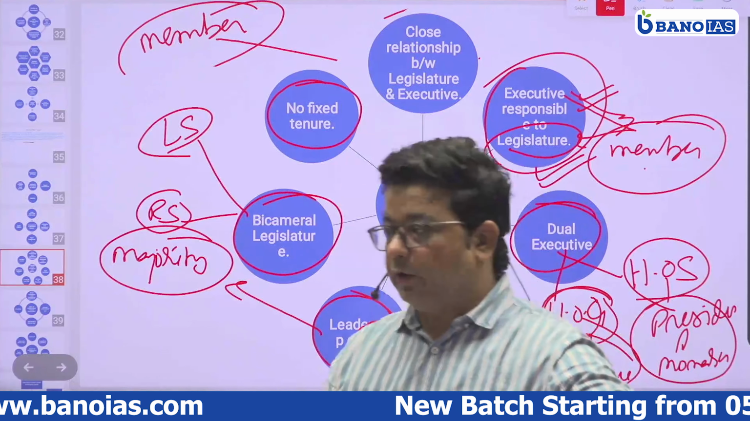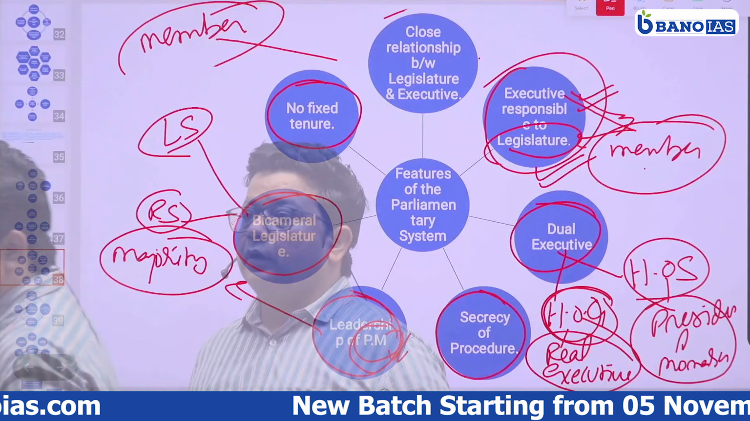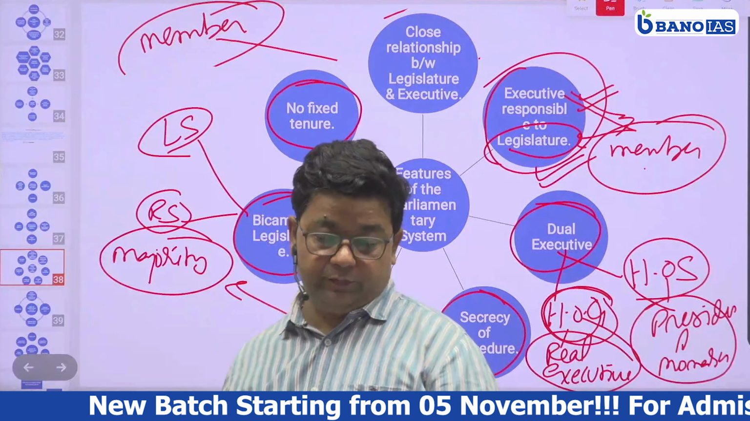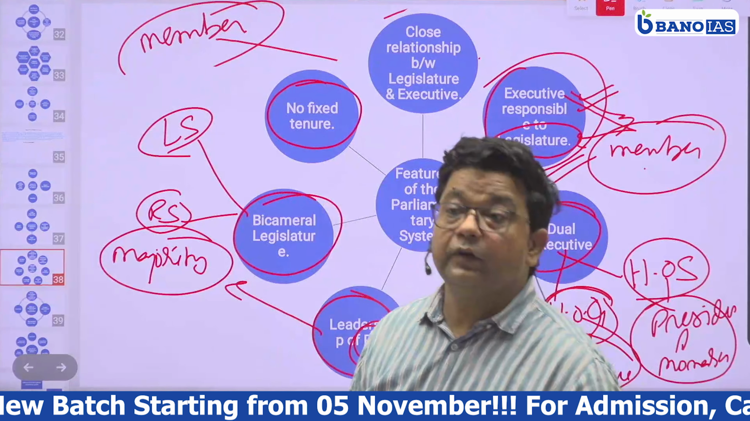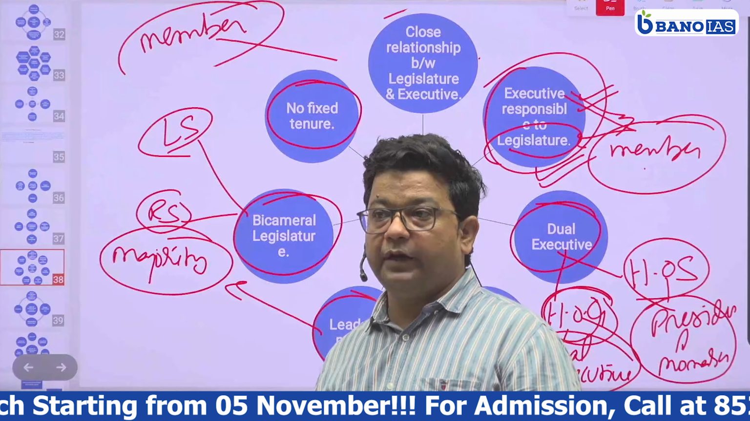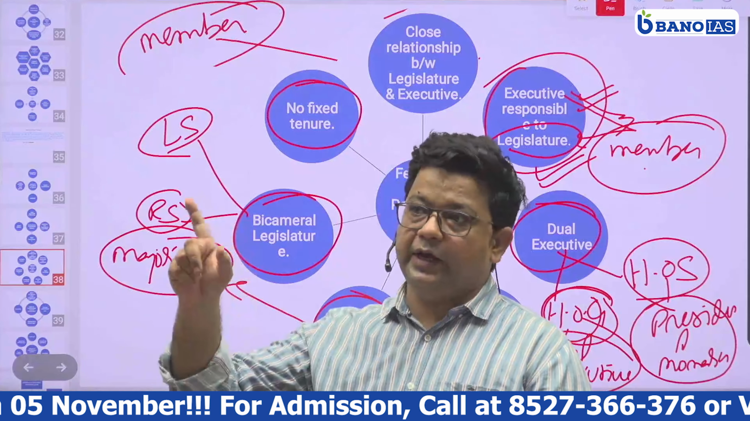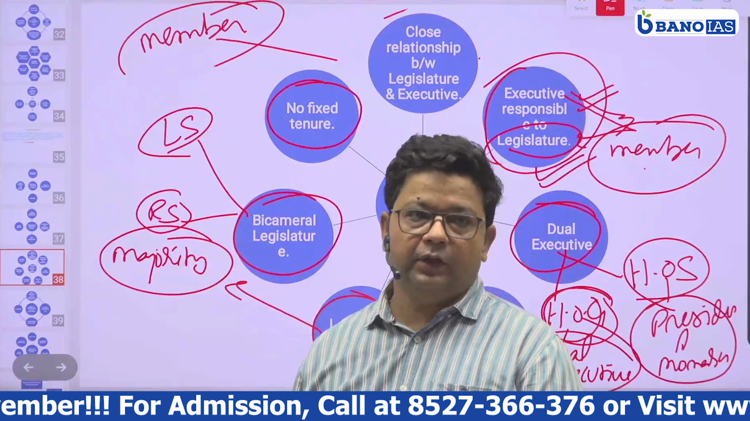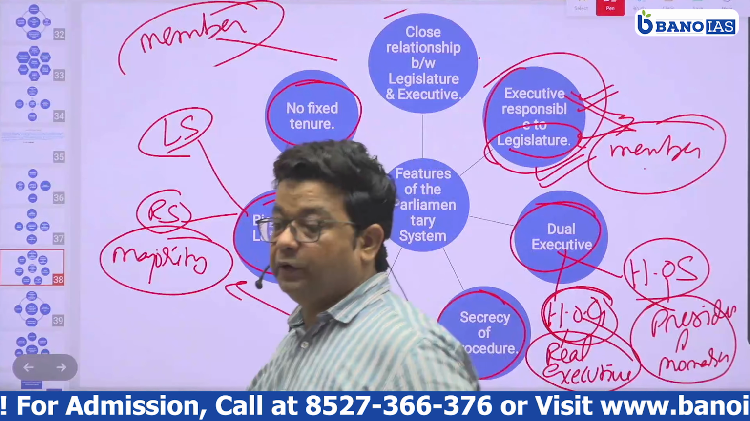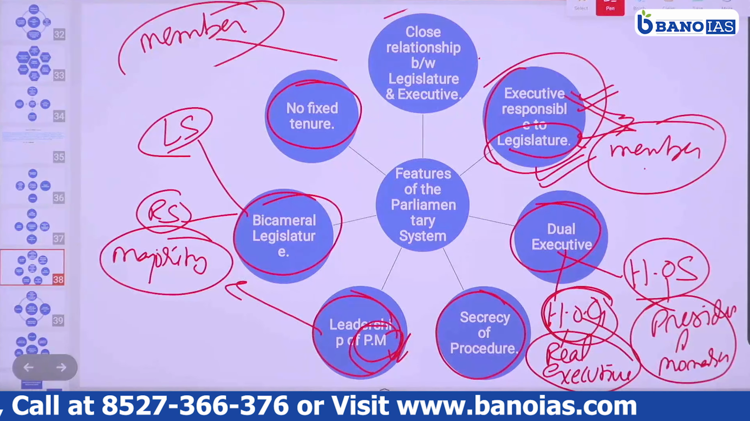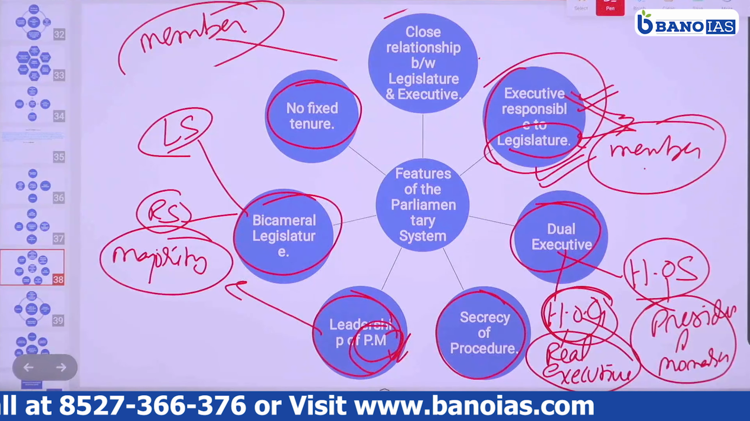In a parliamentary form of government, parliament is supreme and executives are responsible to the legislature. Like in Britain, we can see it is supreme. And the executives are responsible to the legislature. Okay? So this is an introduction to the parliamentary form of government. Now write down the features of the parliamentary system.